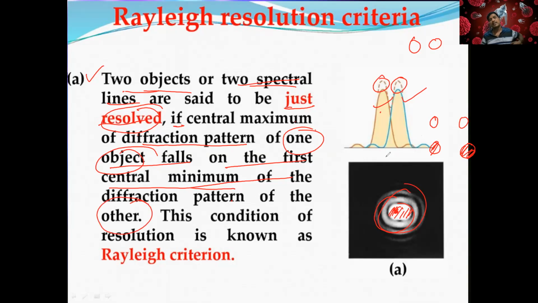So maximum of one object should match the minimum of the other object. So two objects can be separated only if the central maximum of the diffraction pattern of one object falls on the first central minimum of the diffraction pattern of the other. Ante first object ki central maximum bright vastundi, second object ku వచ్చేటటువంటి first minimum ఉంటుంది కదా, ఆ minimum దాని మీద first దాని మీద పడాలి.